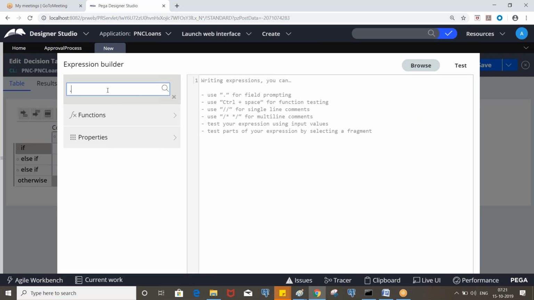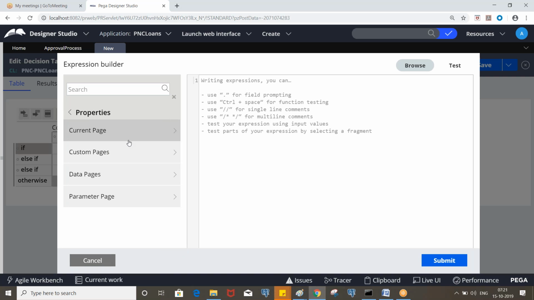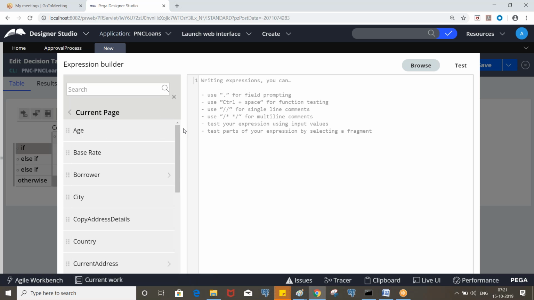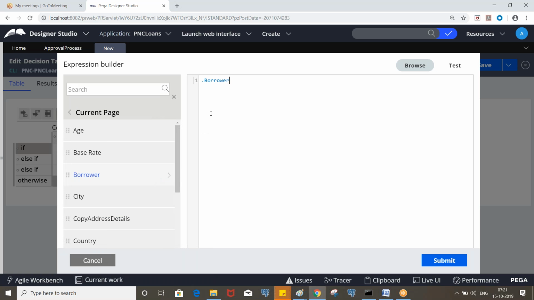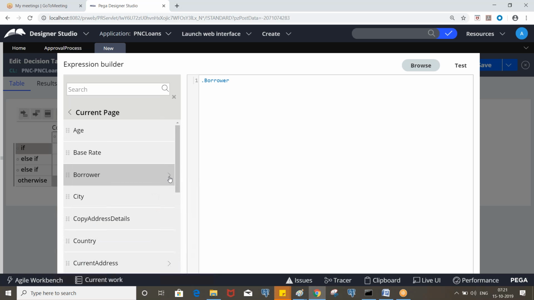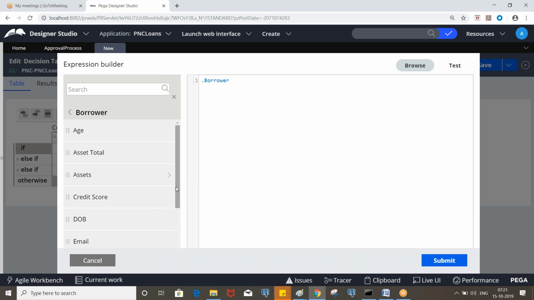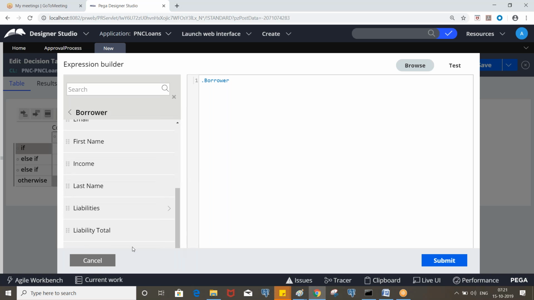Let's say we have borrower; go to the properties. This will be from the current page, and borrower. Since it is a page, you have this expand option, so you will get all the properties available under borrower. Here we are considering liability total. You can add this. Clear? Or you can directly put it like this inside the condition.